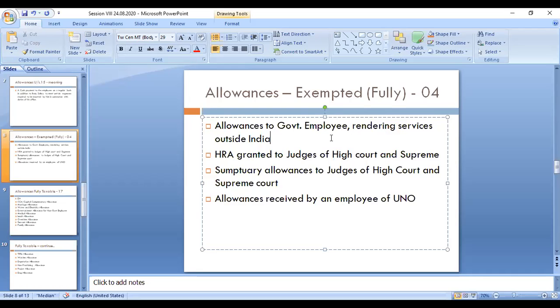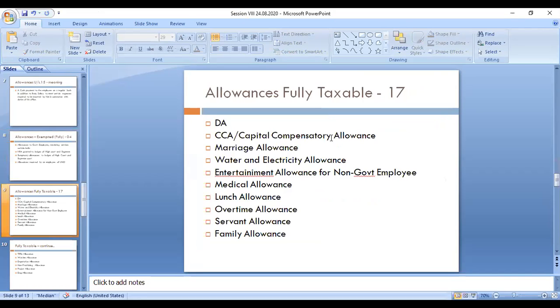And next one is fully taxable. I already told you about the DA; we considered in the previous problem that DA allowances we can take as a taxable amount. So all the allowances received here are a taxable amount. You need not consider anything else. You can write that in the outer column, that is the amount column, the taxable column. So these 17 categories of the allowances are fully taxable.